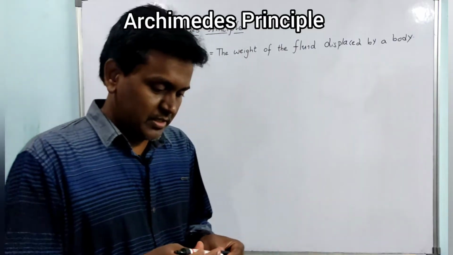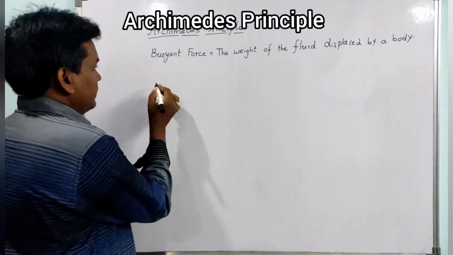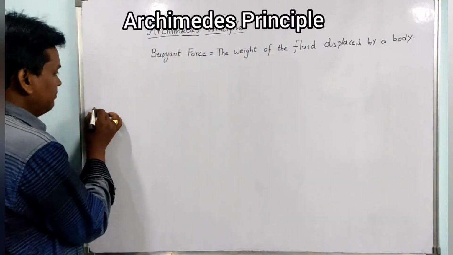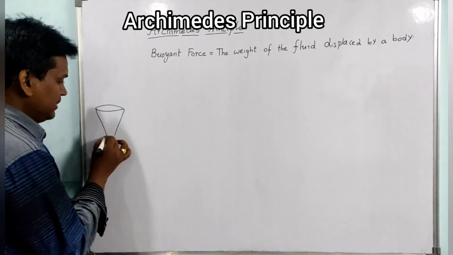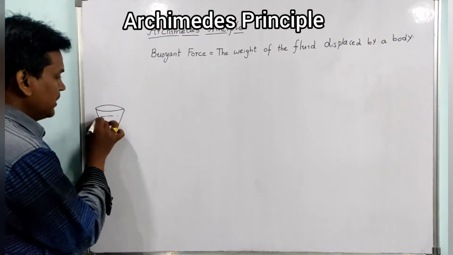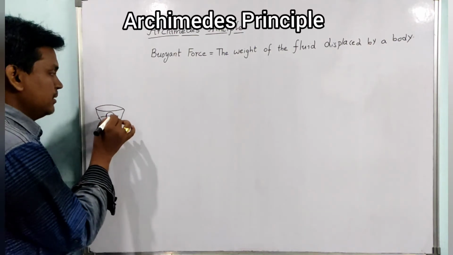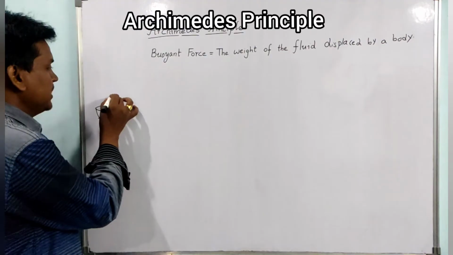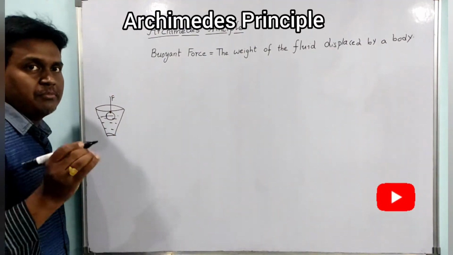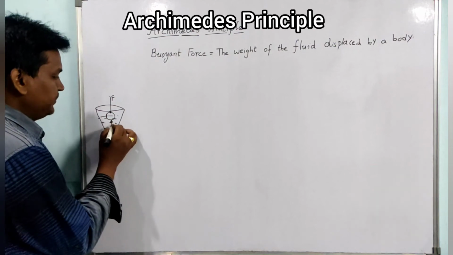First we have to know what is meant by buoyant force. If you take a bucket of water, and if you immerse a ball in it by applying some force on it, then you observe that some upward force will act on the ball.